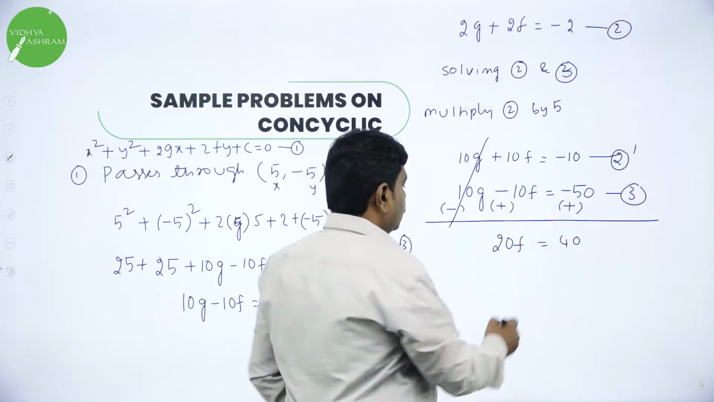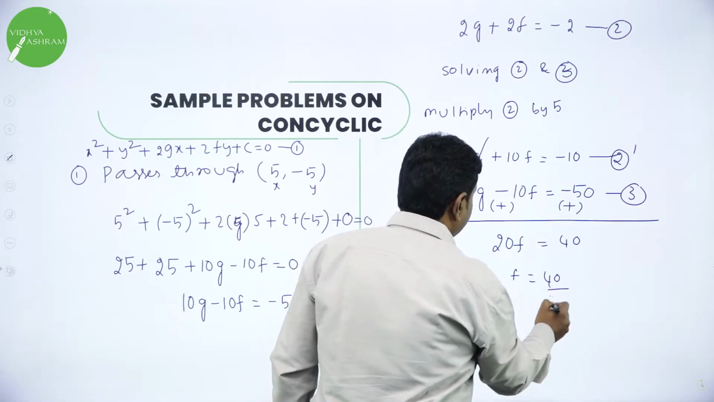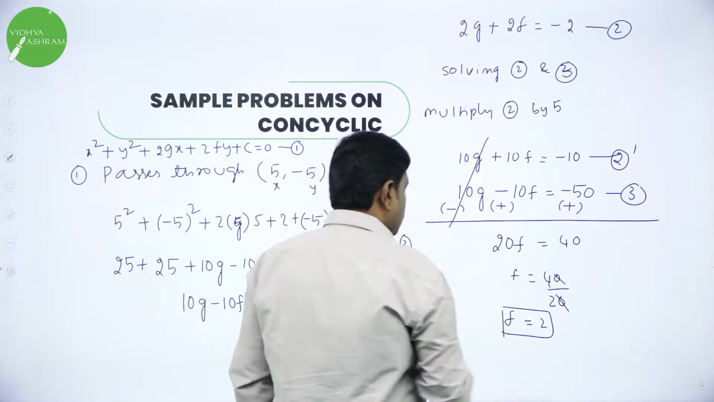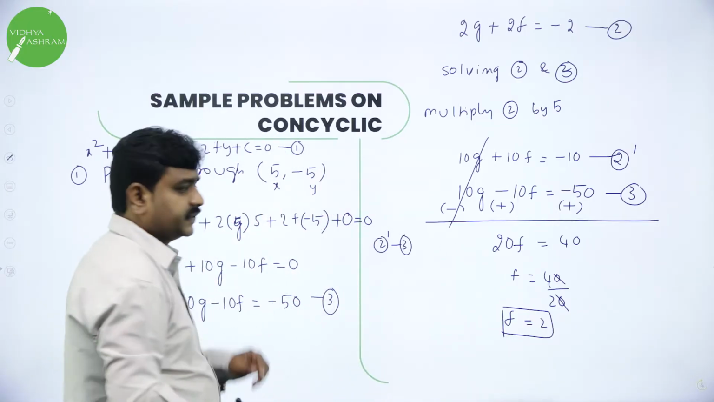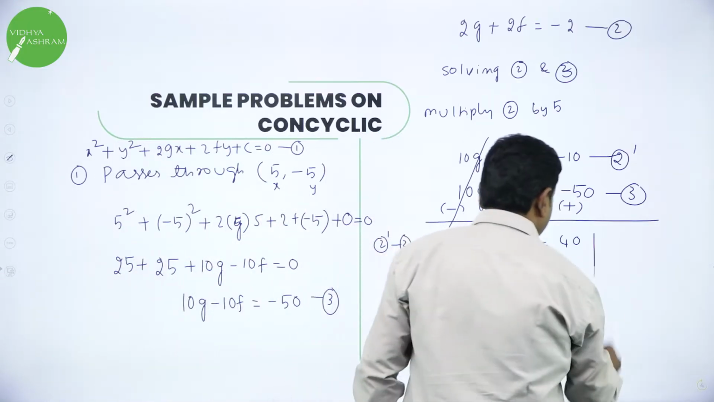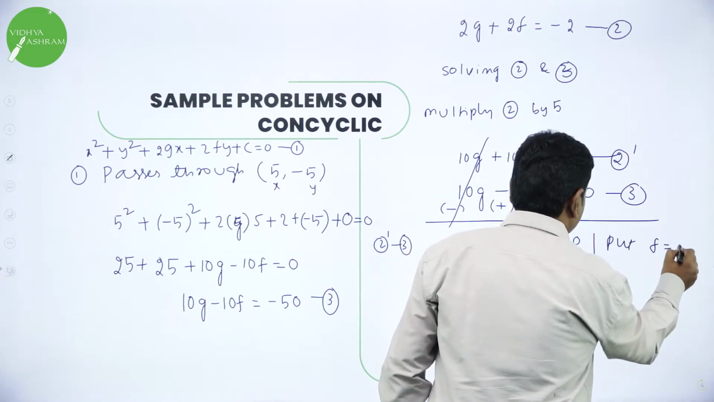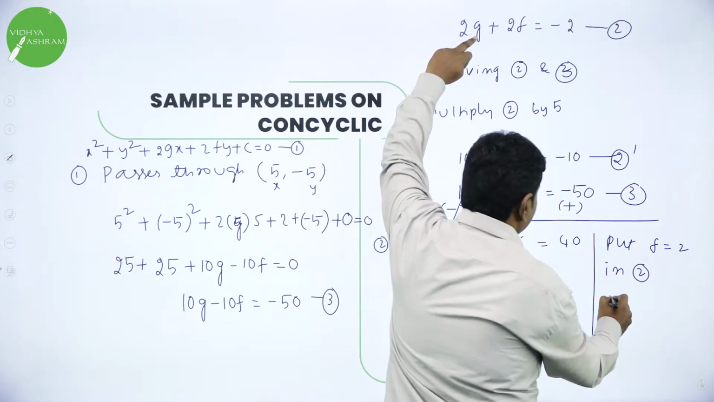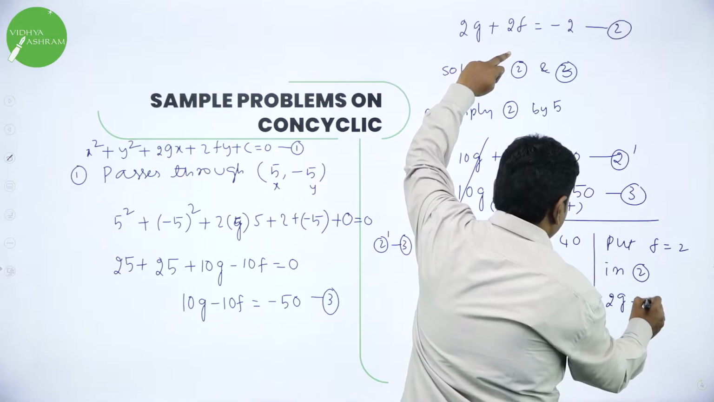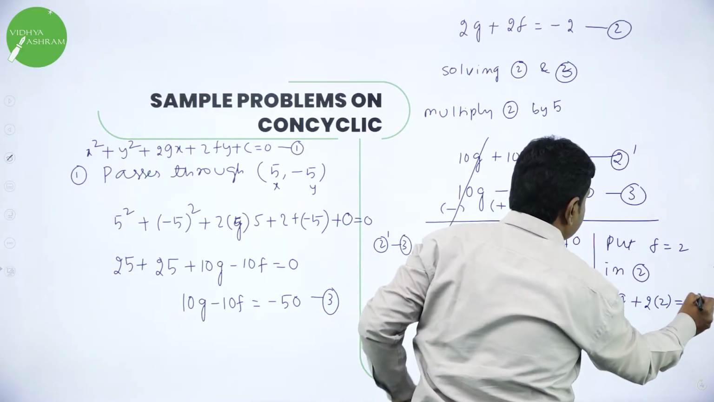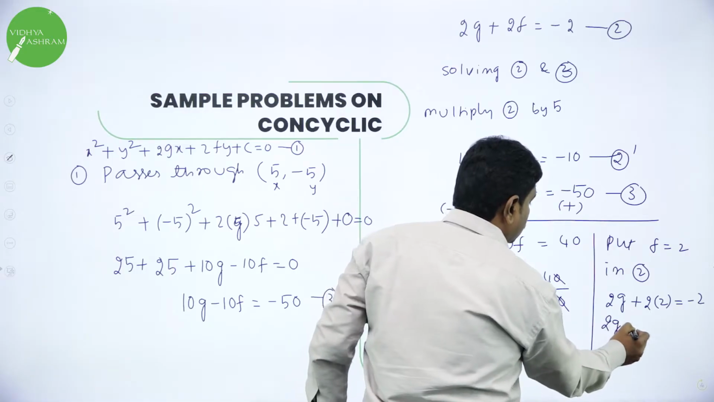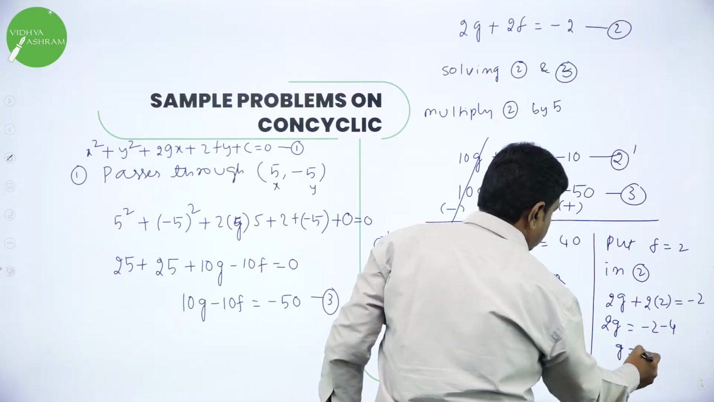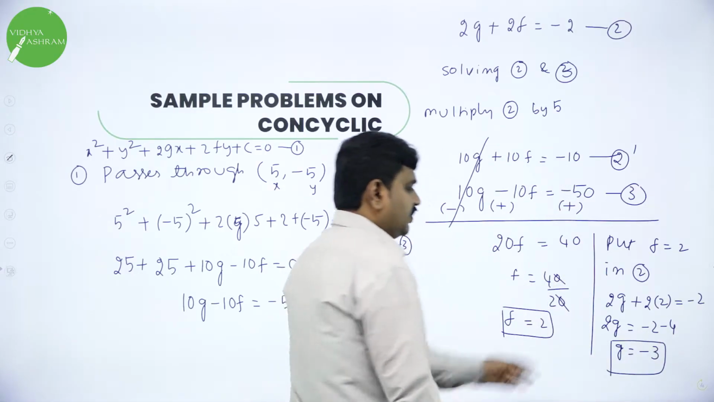Opposite sign subtract. Now F is 40 by 20. What is 40 by 20? F is 2. Now we got F as 2. Now substitute F in any one equation to get G. Put F equals 2 in equation 2. Equation 2: 2G plus 2F, F means into 2, is equal to minus 2. So 2G, 2 2s are 4, 4 goes to that side, so it's minus 2 minus 4. So G is minus 6 by 2, minus 3. You got G also.